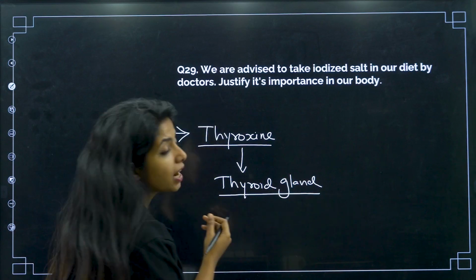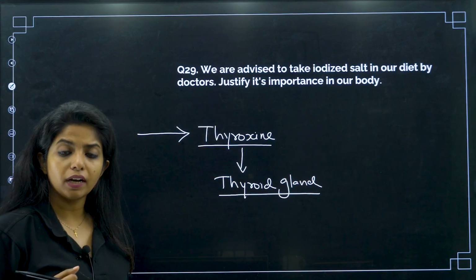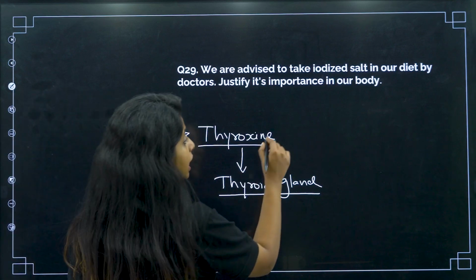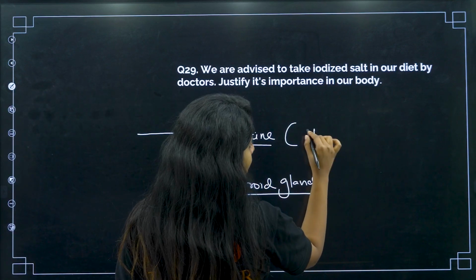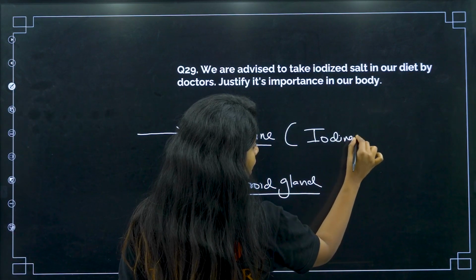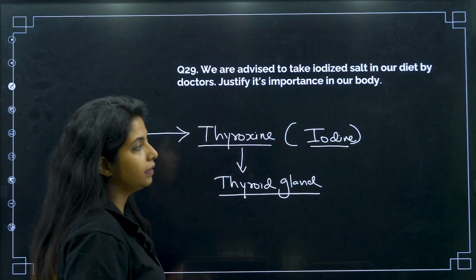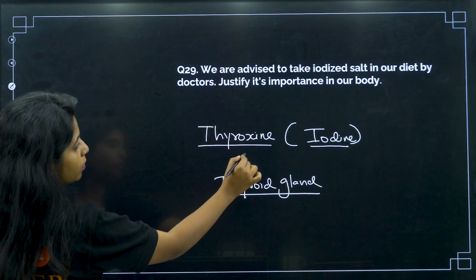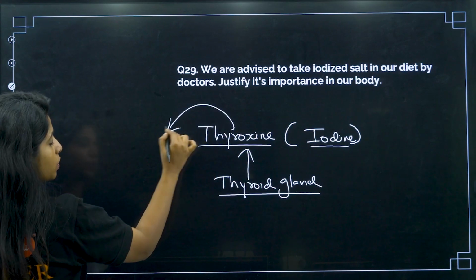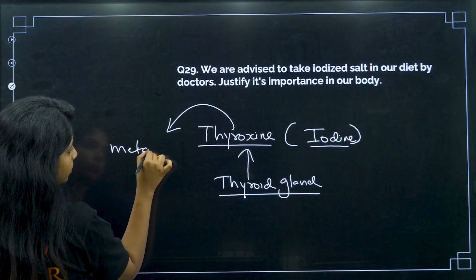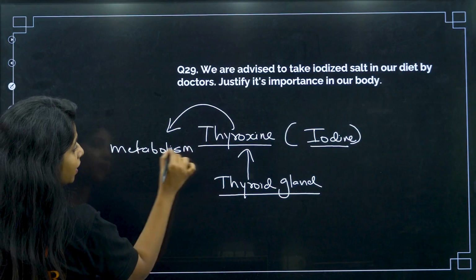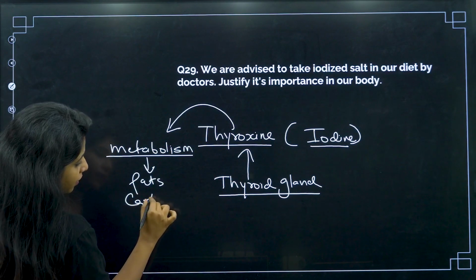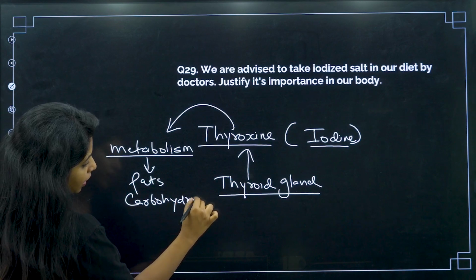Also, the butterfly gland which is present over here. What does this thyroid gland do? It produces thyroxine, right? Now, thyroxine, which is the hormone, needs iodine. Without iodine, it cannot be made. And what does this thyroxine do, my dear children? Thyroxine is responsible for metabolism. Metabolism as in breakdown or making of what? Fats, carbohydrates, everything that is there in our body.